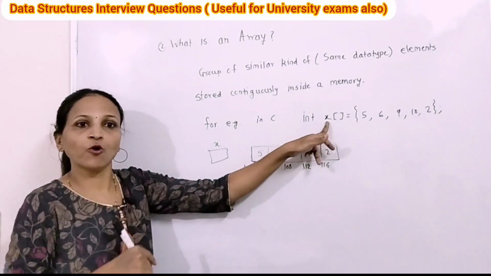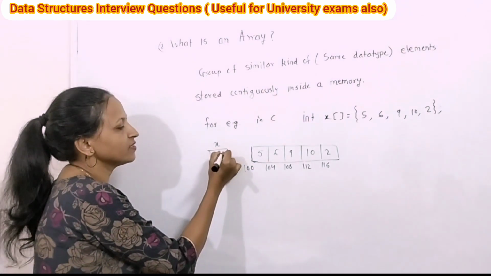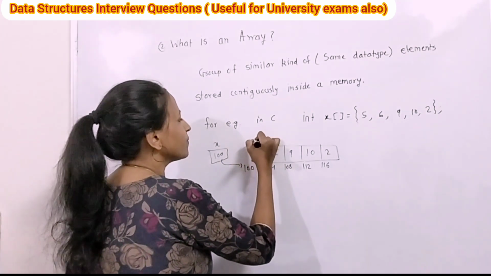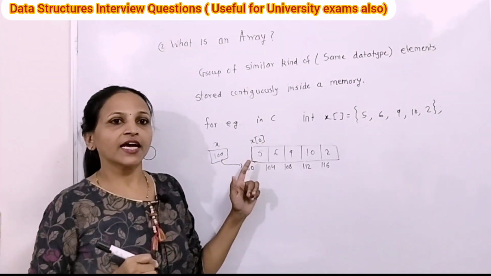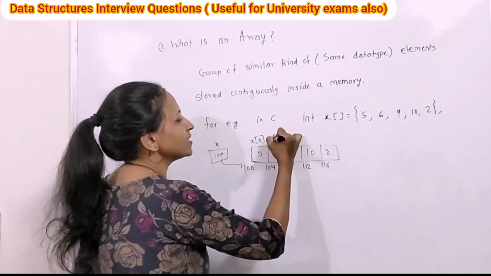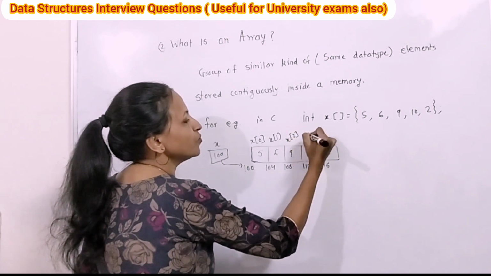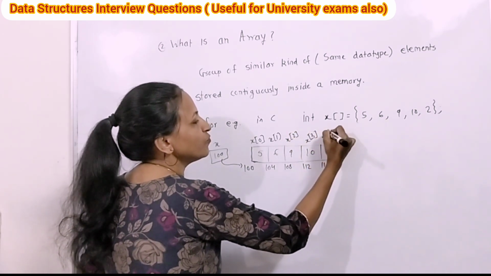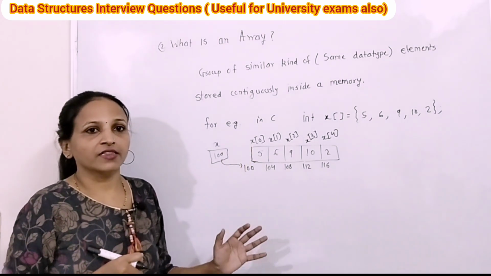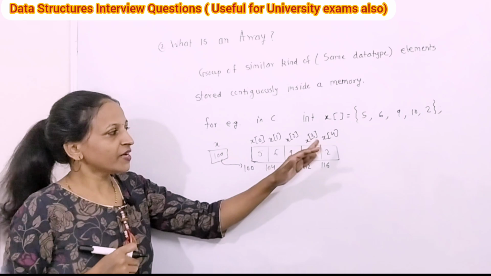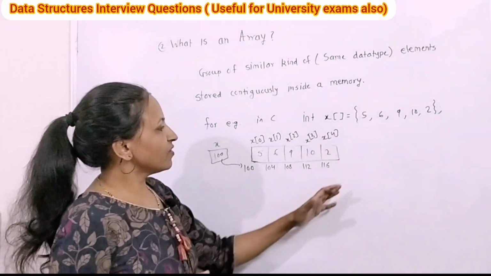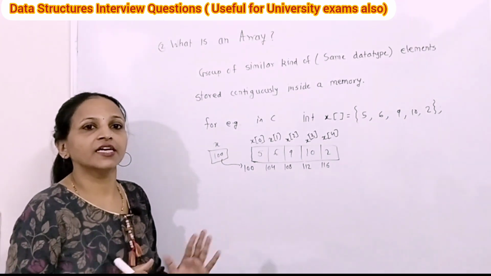X will be the internal pointer and that will hold 100. So using that X we can access the whole array. Now the first element is having index 0, that's why we can access it with the help of X[0]. This square bracket is called a subscript operator. Now the second element is X[1], third one is X[2], X[3] and X[4]. Always see, 0-based index is there. In case of array, don't start with 1. 0 is the index of the first element and the last element will have index size minus 1, that is 4 here. In this way the internal structure will be there in array.